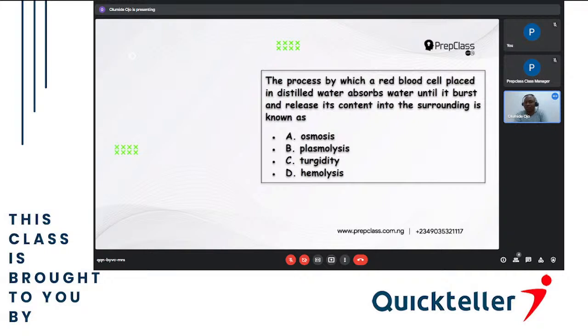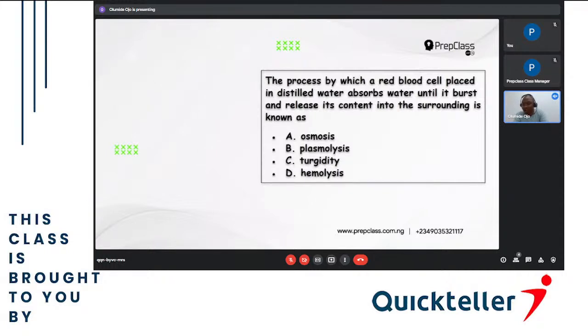That is turgidity. So osmosis is just the movement of molecules from a region of high concentration to a region of lower concentration. B, plasmolysis, is when it is shrinking because it's in a hypertonic solution. C, turgidity is when it receives the solution but does not shrink, it becomes turgid.